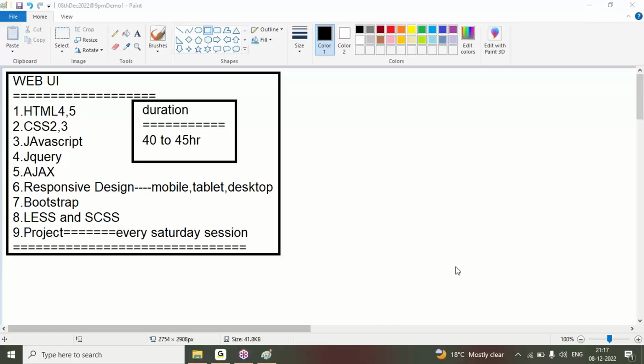So by Monday, you will be ready with an idea of what you are going to learn over the next 45 hours, next 50 hours, next 2 months, or 1 month 20 days of time. What you want to learn, what you are going to learn, you will get some idea within these 2 days. Monday onwards we'll start our regular session.